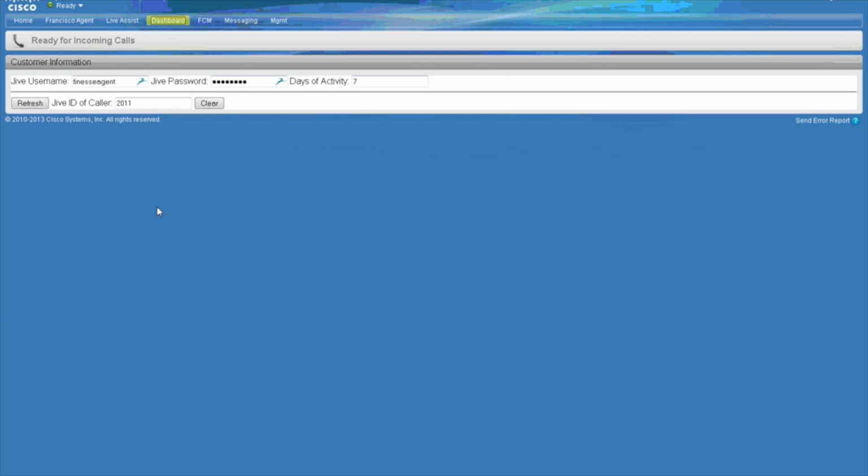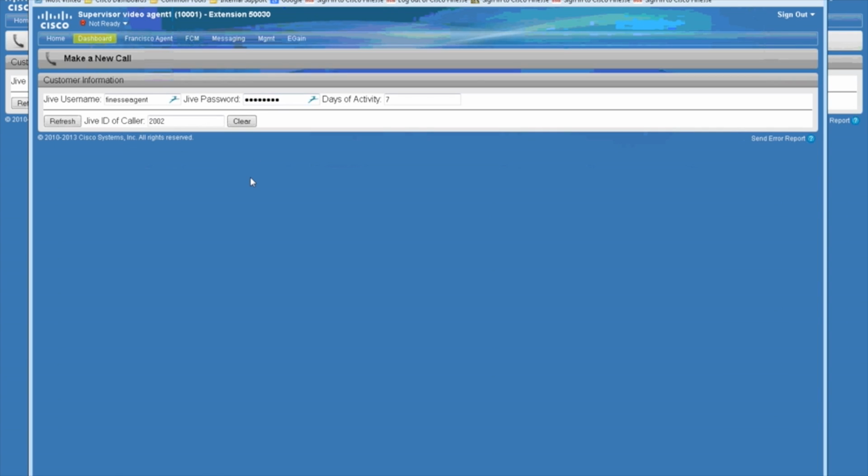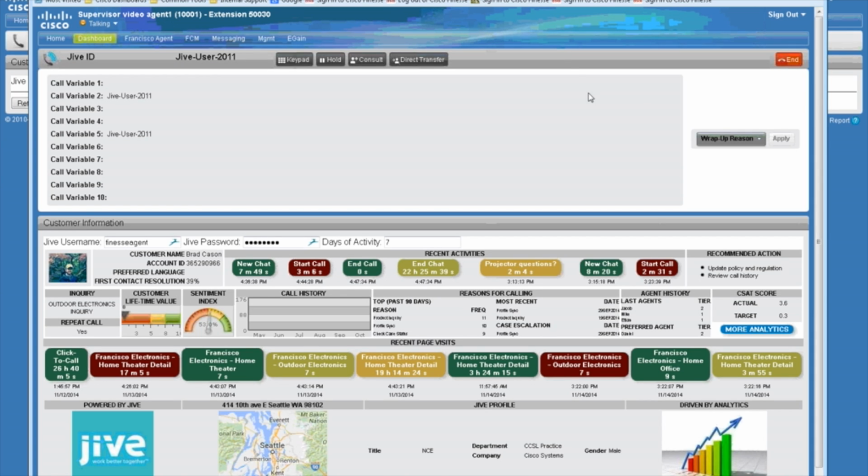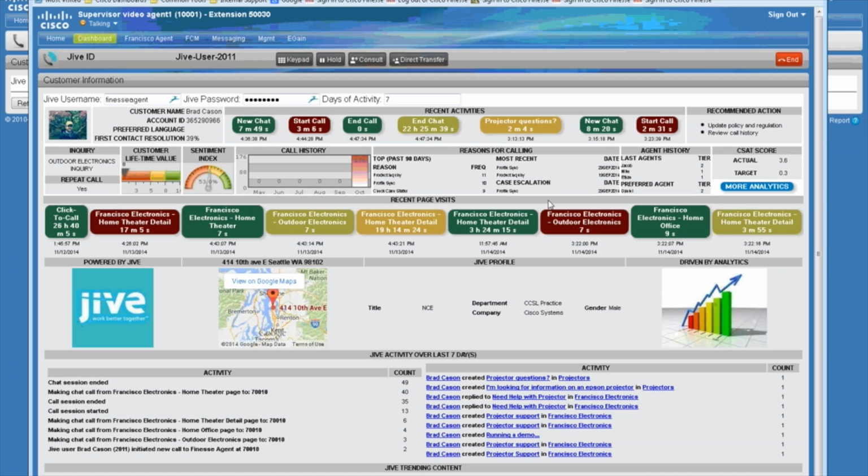Now, I'm going to bring up another browser screen here that is a different Finesse agent in the different skill group. And as soon as I bring this agent ready, we will see that it'll pick up the call. And so as soon as I become ready, it does pick up the call. And once again, I see all this information about Brad. So now I'm a much more educated agent, and I can have a much more intelligent conversation with Brad, the customer, because I've got a dashboard of Brad's background and what he was trying to do.